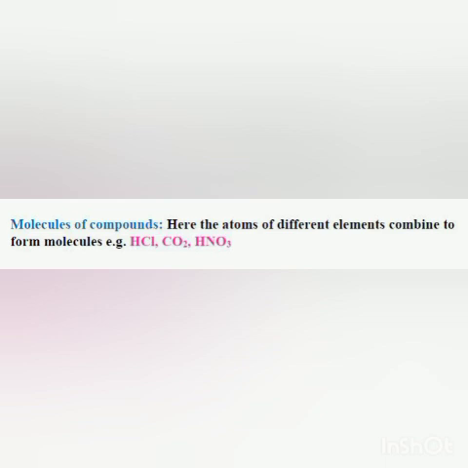For example, take HCl, hydrochloric acid. Hydrogen is an element made up of hydrogen atoms, chlorine is an element made up of chlorine atoms, and a hydrogen atom and a chlorine atom combine together and form a molecule HCl.